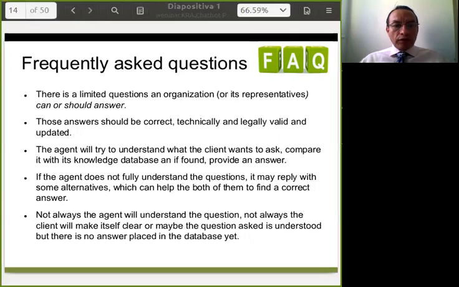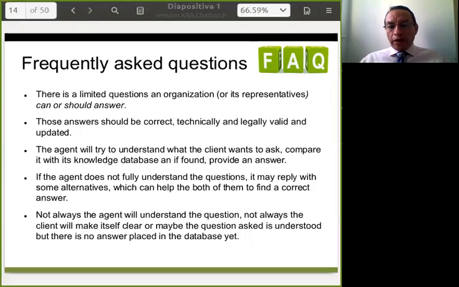The agent will try to understand what the client wants to ask, compare it with what it has in its knowledge database, and if it finds the answer, it will provide it back to the user. If the agent does not fully understand the questions, it may reply with some alternatives, which can help both of them to find the correct answer.